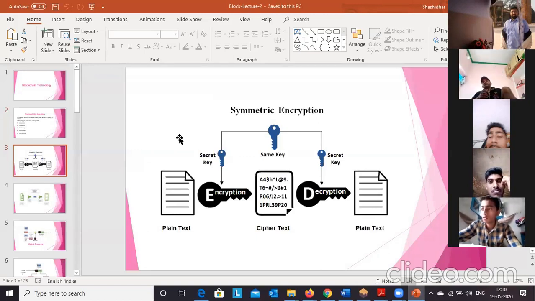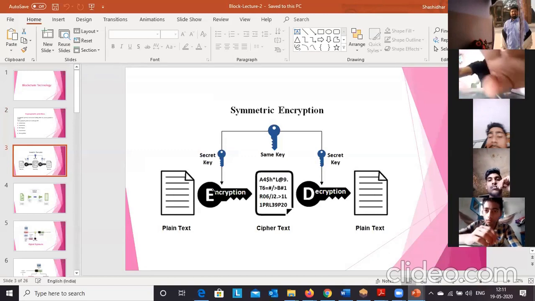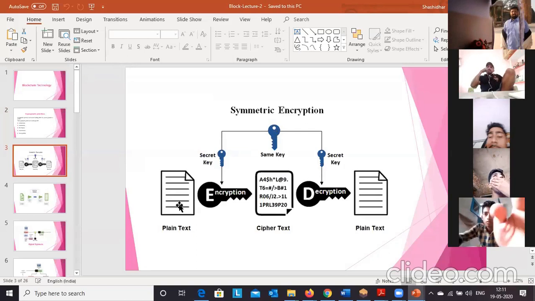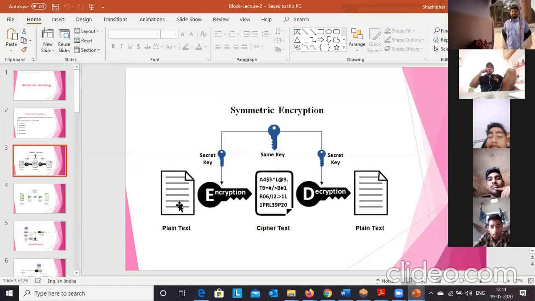Most of you have studied how symmetric encryption works. Consider the sender and the receiver, with a communication channel between them. This is an insecure communication channel. What is meant by symmetric encryption? Encryption is the process of converting the original text, or plain text, into an unreadable form. This encryption is done at the sender side. The encrypted, unreadable message is called ciphertext, and it is transmitted across the network.